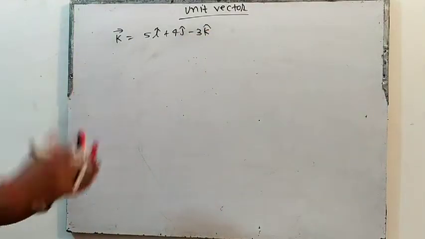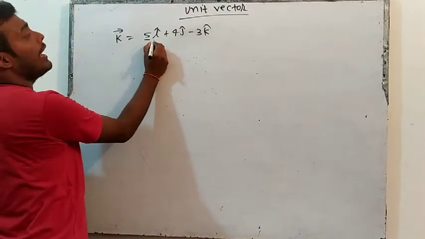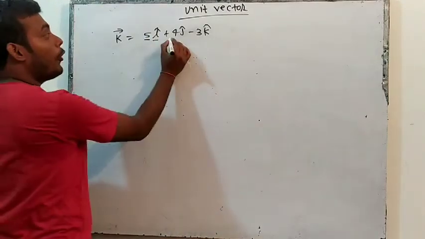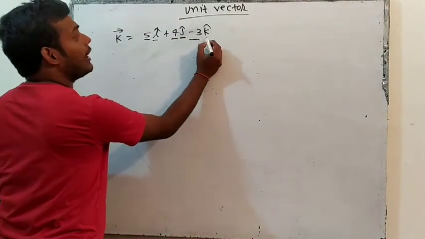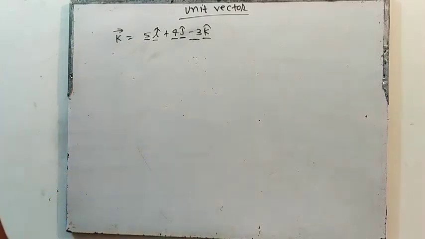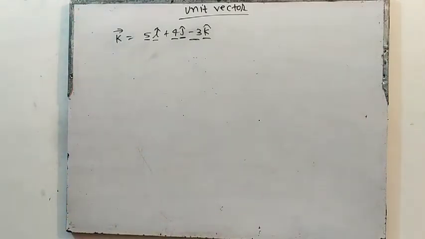Now I am combining all this. 5 i cap means this vector is 5 along plus x, 4 along plus y, and minus 3 along the z direction. So suppose there is any vector,